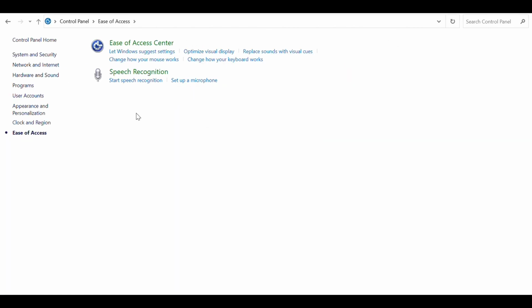Ease of Access. Ease of Access Center. Let Windows suggest settings. Optimize visual display. Replace sounds with visual cues. Speech Recognition. Start